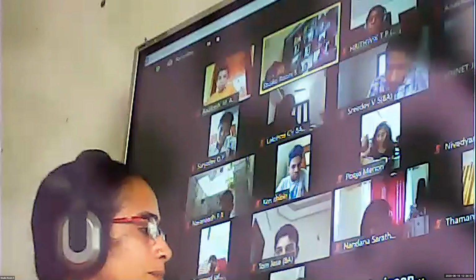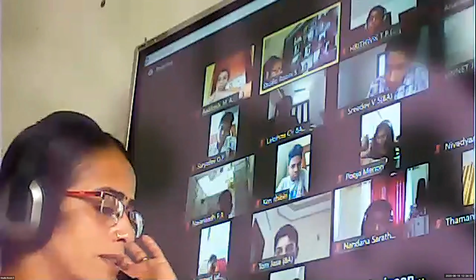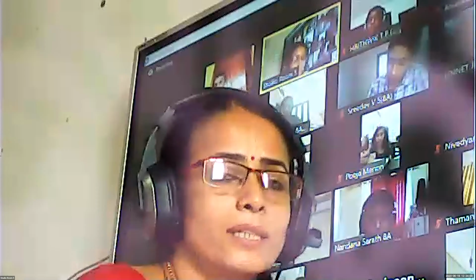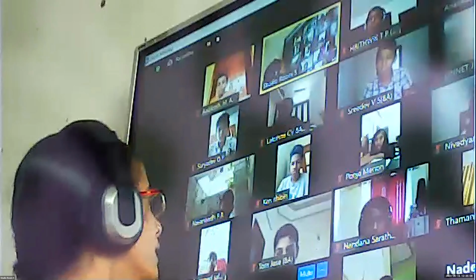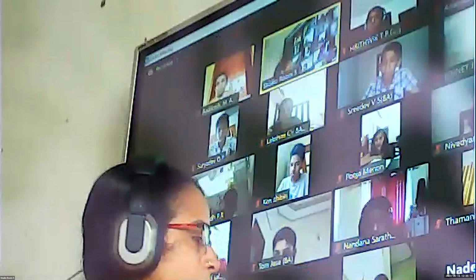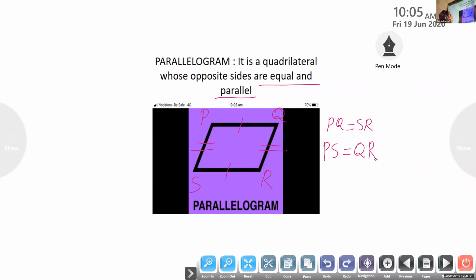So parallelogram. What is a parallelogram, Nandana Sharath? A parallelogram is a quadrilateral whose opposite sides are equal and parallel. Yes, a parallelogram is a quadrilateral whose opposite sides are equal and parallel. So in this parallelogram PQRS, the equal sides are PQ equal to SR and PS equal to QR.